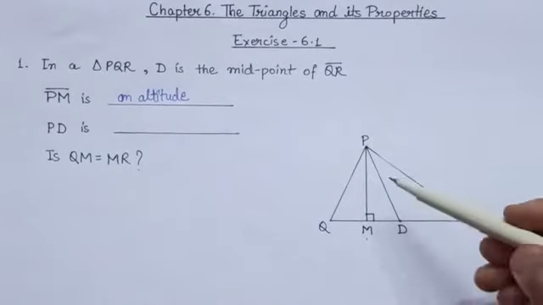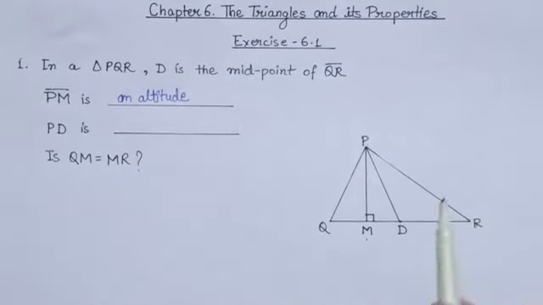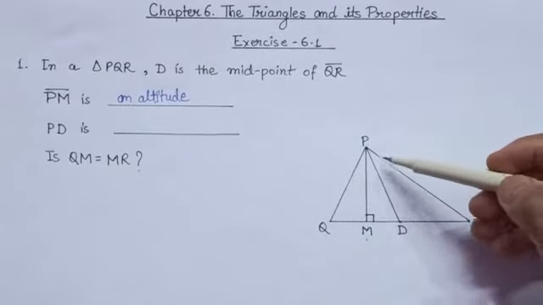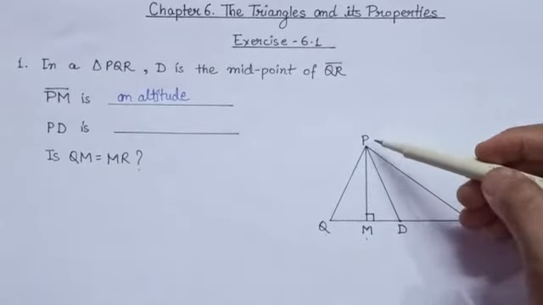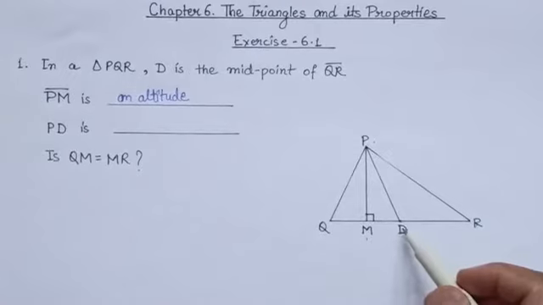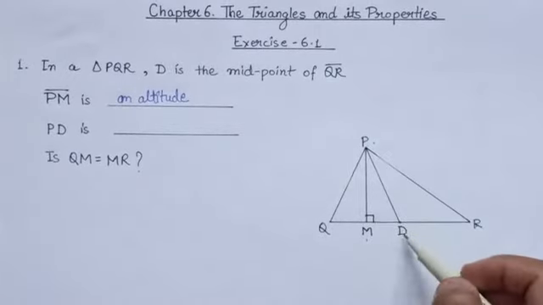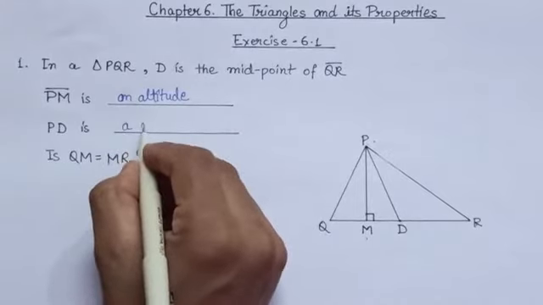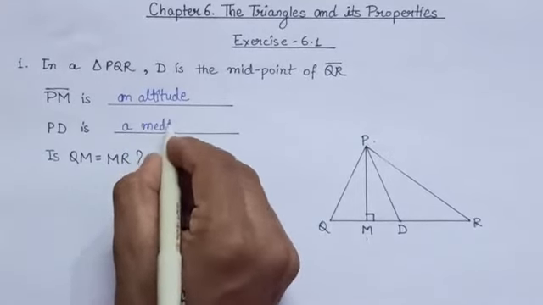Now let us see the line segment PD. It is already given D is the midpoint of the side QR. You can see PD is that line segment which starts from a vertex P and meets the side opposite to this vertex, that is QR, at its midpoint D. Hence we can say PD is a median. So PD is a median.